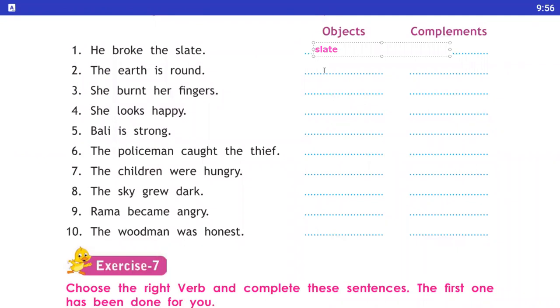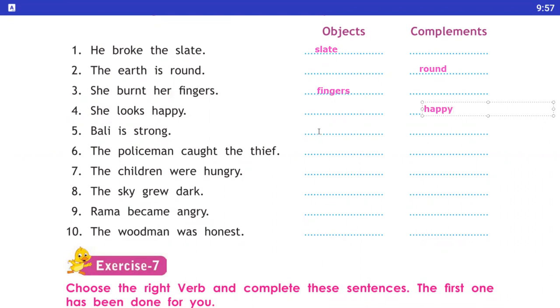Okay, in the second sentence the earth is round. Here round is a complement. Number third, she burnt her fingers. Here, fingers is an object. Okay. Number fourth, she looks happy. Here, what is the complement? Yes, happy. Okay.